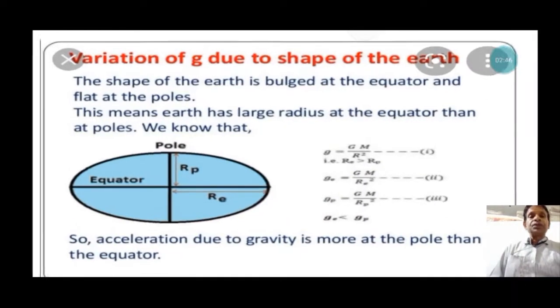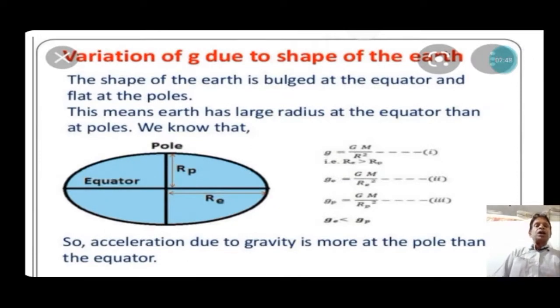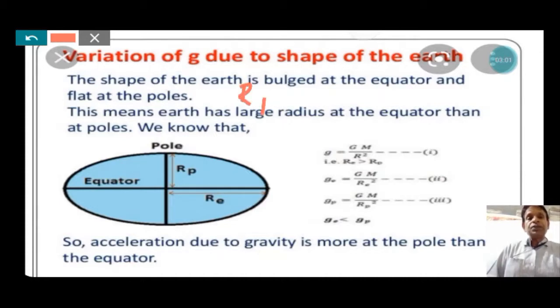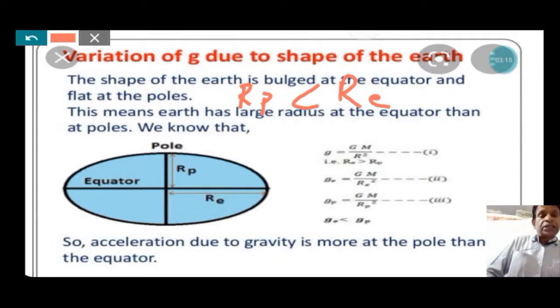Here, the variation is due to the shape of the earth. The shape of the earth is bulged at the equator and flat at the pole. Here, the radius at the pole is denoted by Rp, and the radius of the earth near the equator is denoted by Re. Rp is less than Re. Re is greater than Rp. When using the expression for calculating